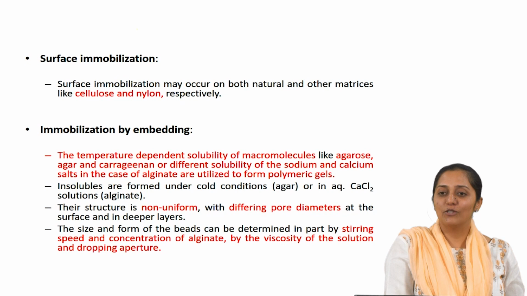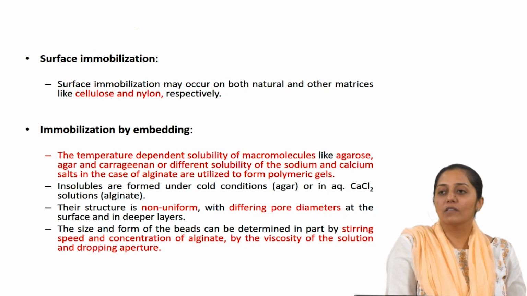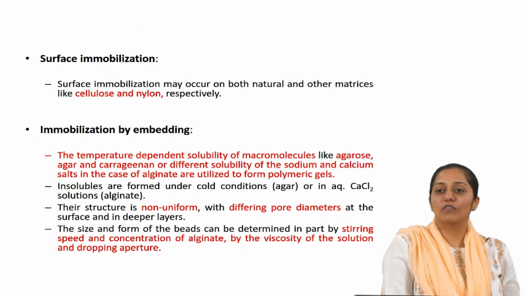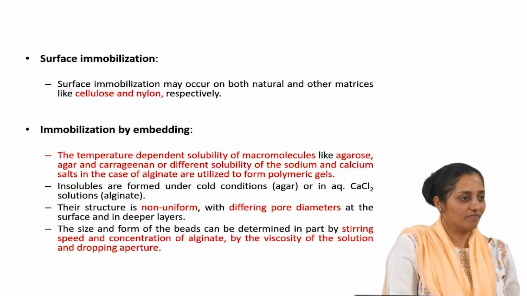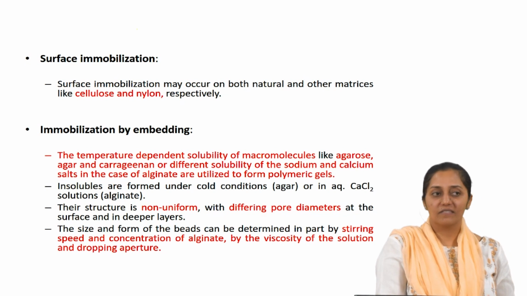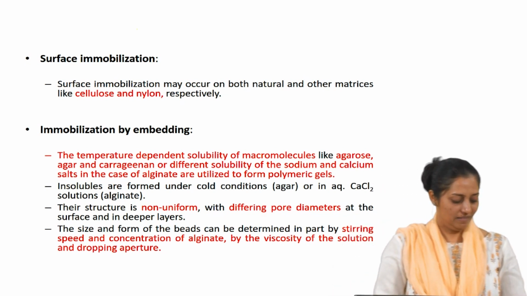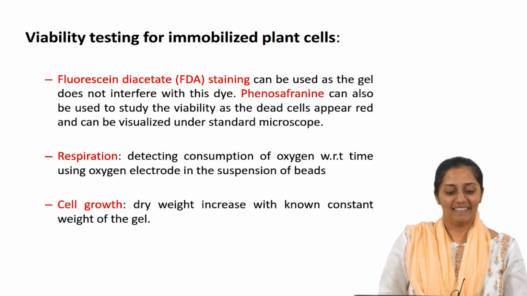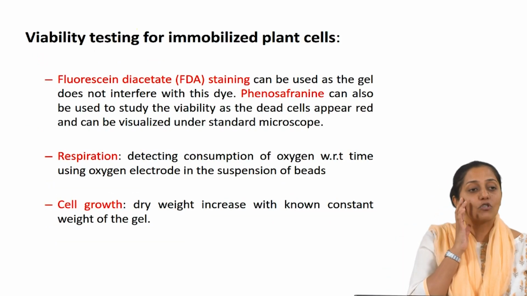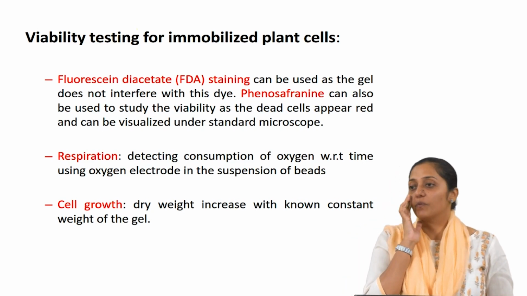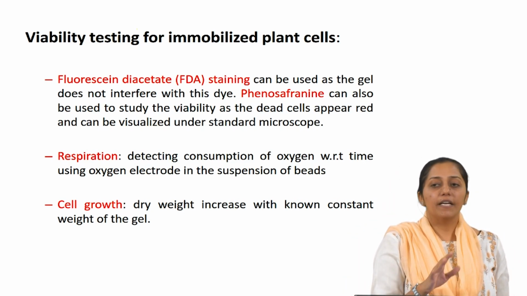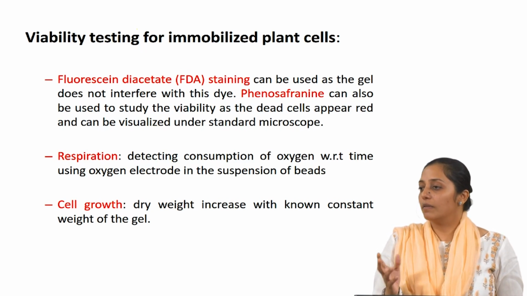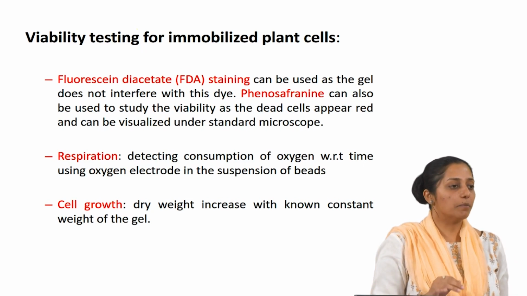We keep talking about only these two things. Why are you doing all this? The cells. Uniform distribution of cells can also get impacted. So we have forgotten about why we were doing all this. So I was talking about viability testing. Once the beads are in place, we would like to use them till the cells remain viable. How to find out whether the cells are viable or not?